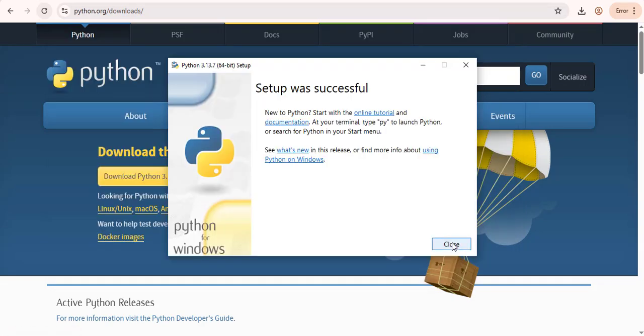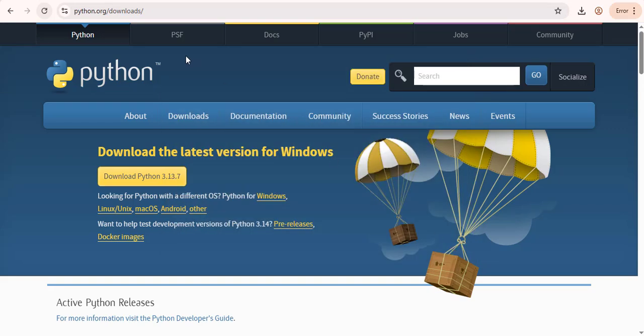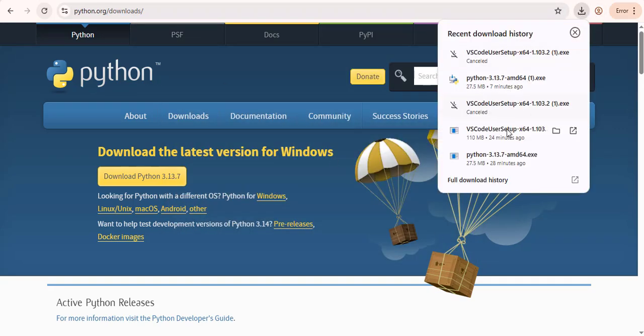Now that we have Python installed, let's go ahead and install our VS Code. So let's open it. I already have the setup here.